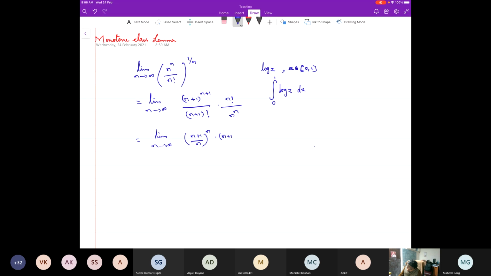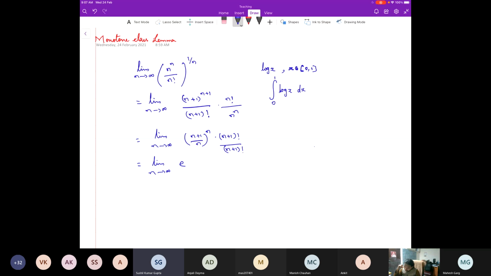The n plus 1 factorial and n factorial cancel. So the limit is going to be e. So this limit exists.